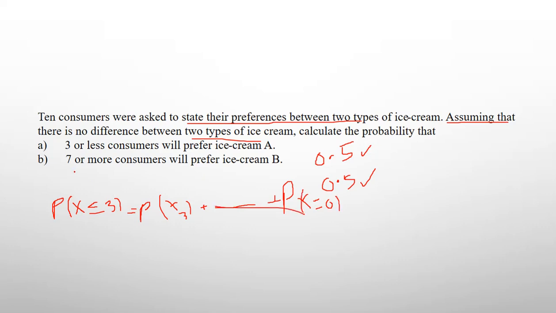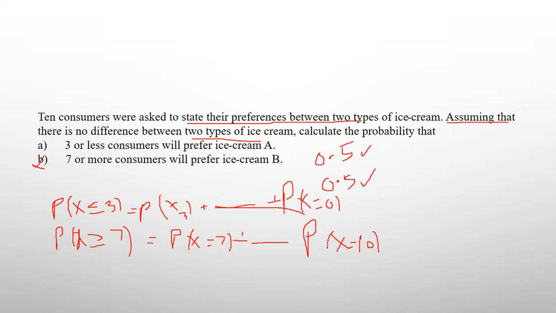Now 7 or more consumers will prefer ice cream. Here 7 is mentioned, so probability of x greater than or equal to 7, because 7 is mentioned. Here you start with 7 up to n, which is 10. You can calculate this, you get some value, that is the probability for preference.